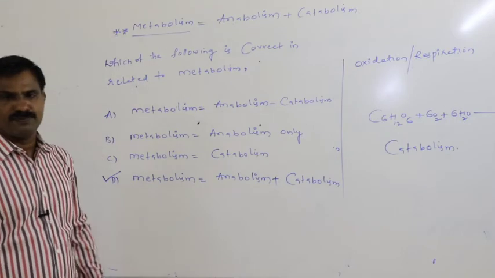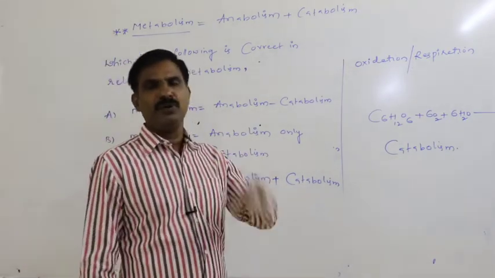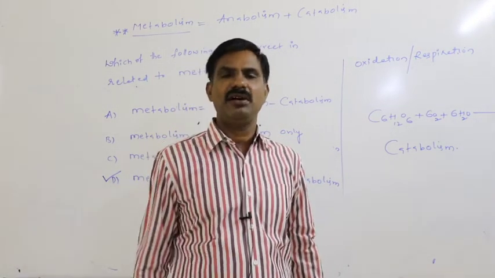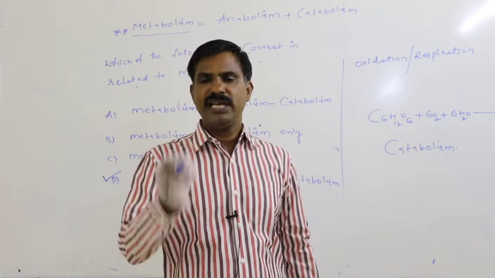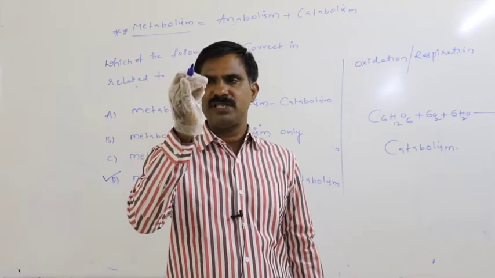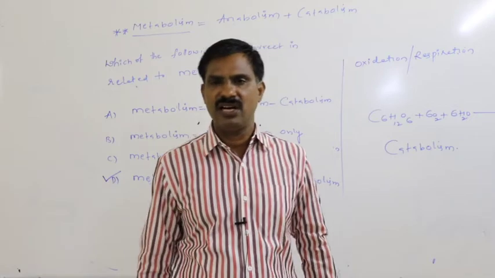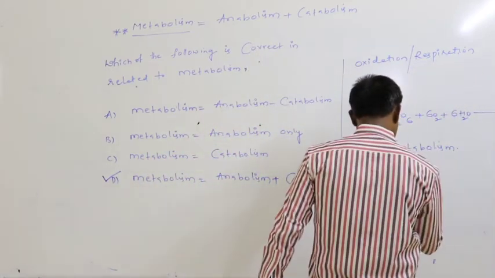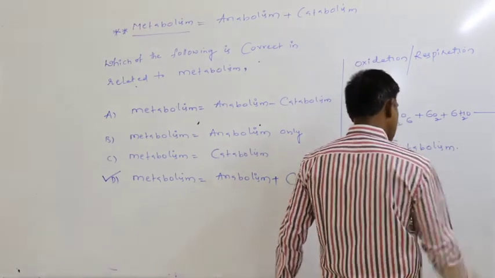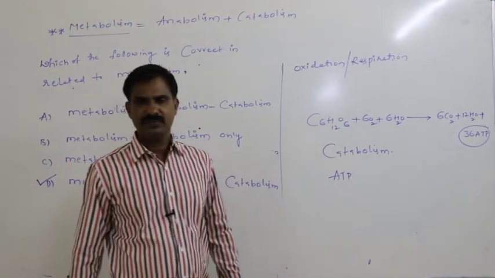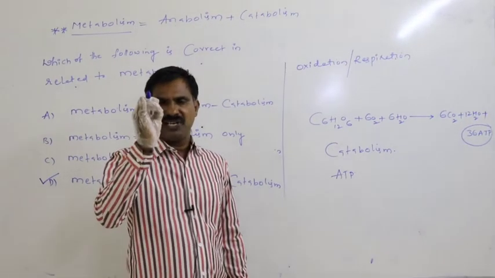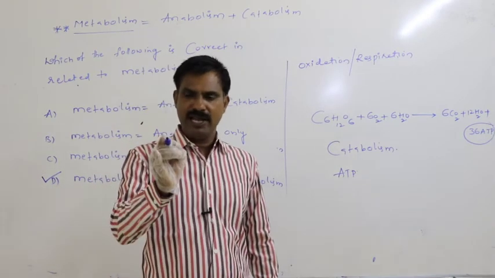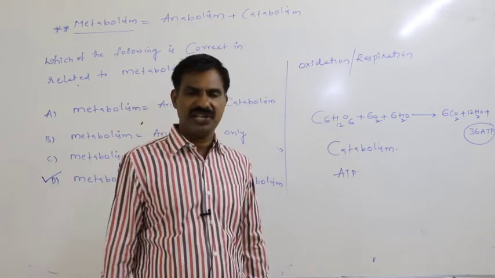Again, in our body, how is energy supplied to each and every organ and every cell? In the form of ATP. In the form of ATP, energy is supplied to each and every cell for its growth, for its repair, for its regeneration.